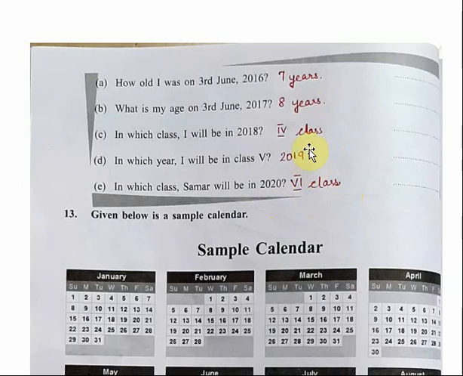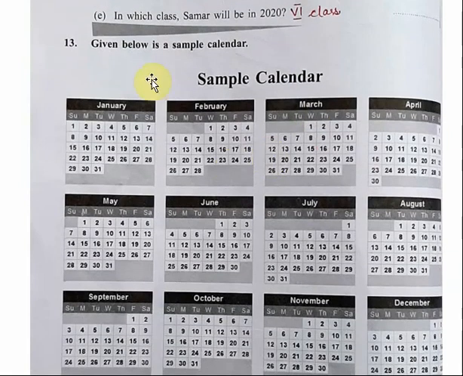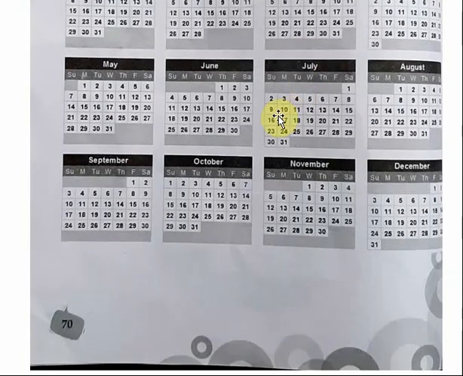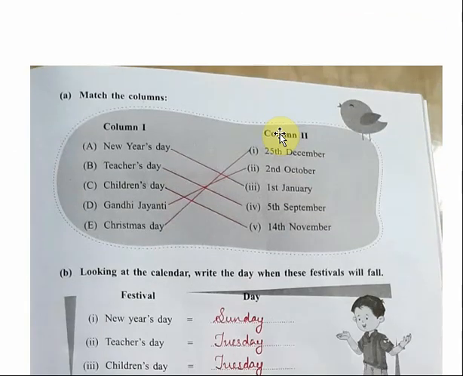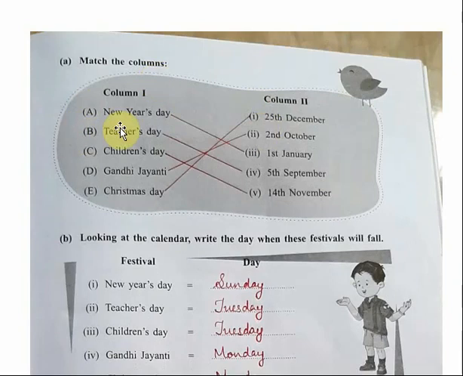Now you can see here a sample calendar. From this we have to answer the questions given on the next page. First question. Here you have to match the columns. Here some information is given and some dates are also given. So first, New Year Day. When is New Year Day celebrated? We celebrate New Year Day on 1st January. So match to 1st January.